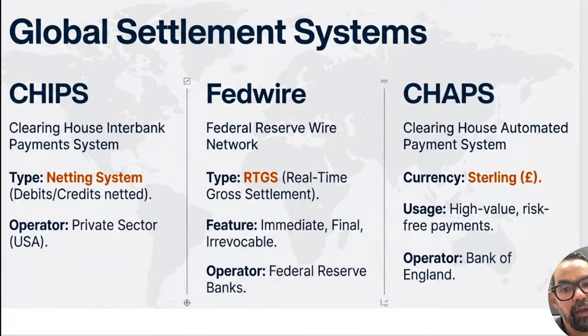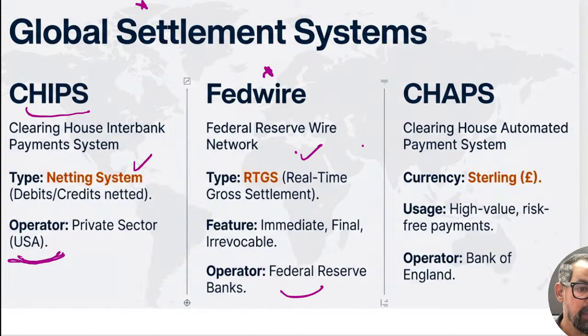When it comes to global settlement systems, the most famous one, which is missing from here, is your SWIFT. Okay, so the SWIFT system. Apart from SWIFT, we have CHIPS, please do remember, last time also they asked the origin. So this is the USA. Fedwire is basically from the US again. It is RTGS, and again it is on net settlement basis. CHIPS from the US, right? Last time I guess they asked a question around this particular one.